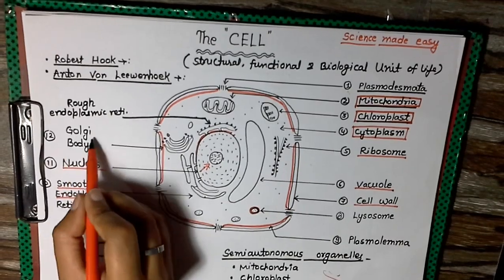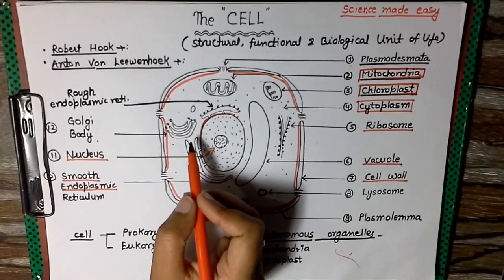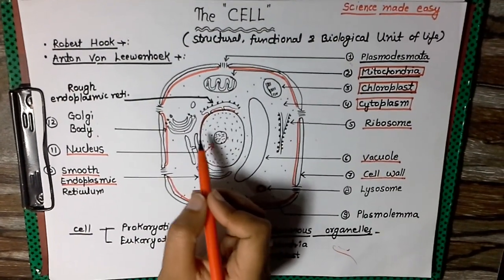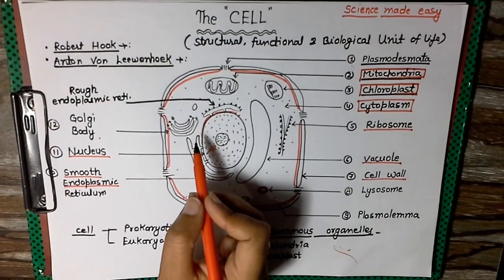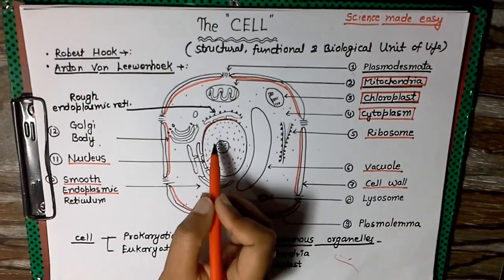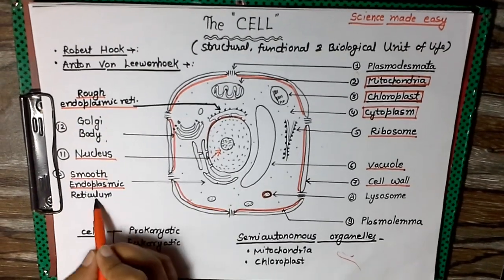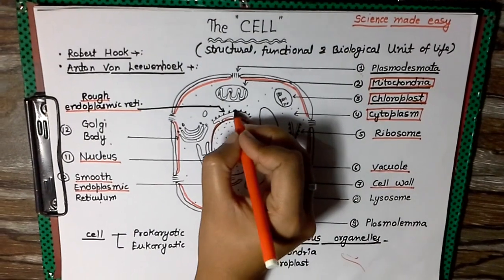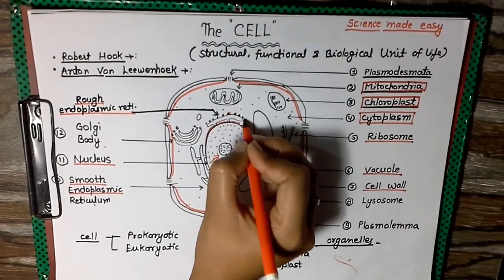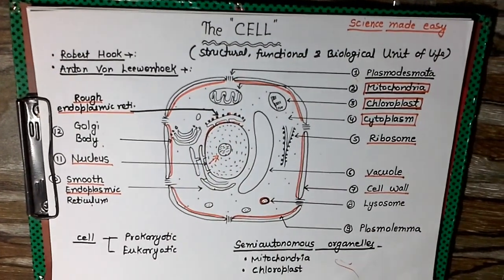Then comes the Golgi body, which is very important and is also called the transport pulley of the cell. It is very important for sorting and protein transportation in the cell. Then comes the rough endoplasmic reticulum. As we discussed with the smooth endoplasmic reticulum, they have ribosomes on their surface, so they are responsible for other functions, like protein synthesis also.